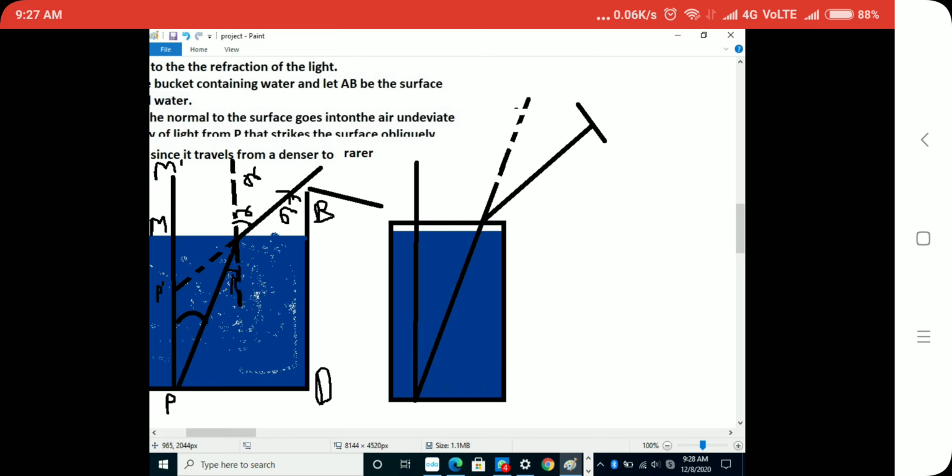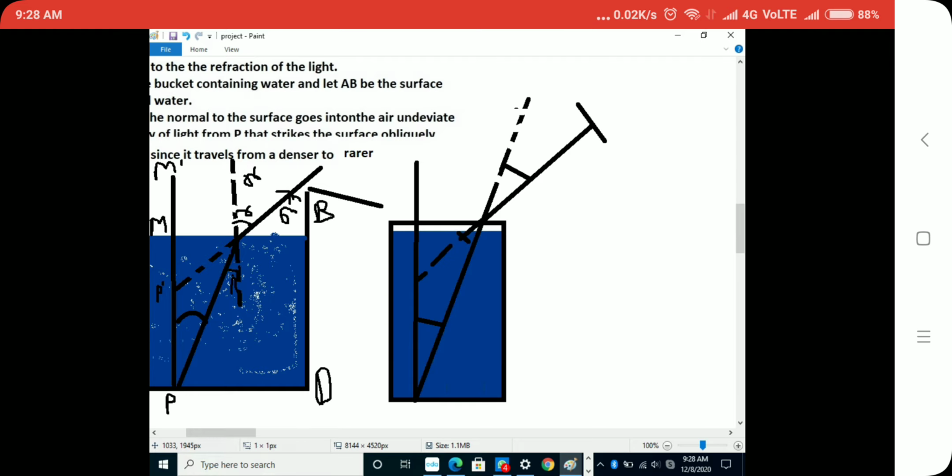So when it is going downward like this, an angle is formed here, and here also an angle is formed.